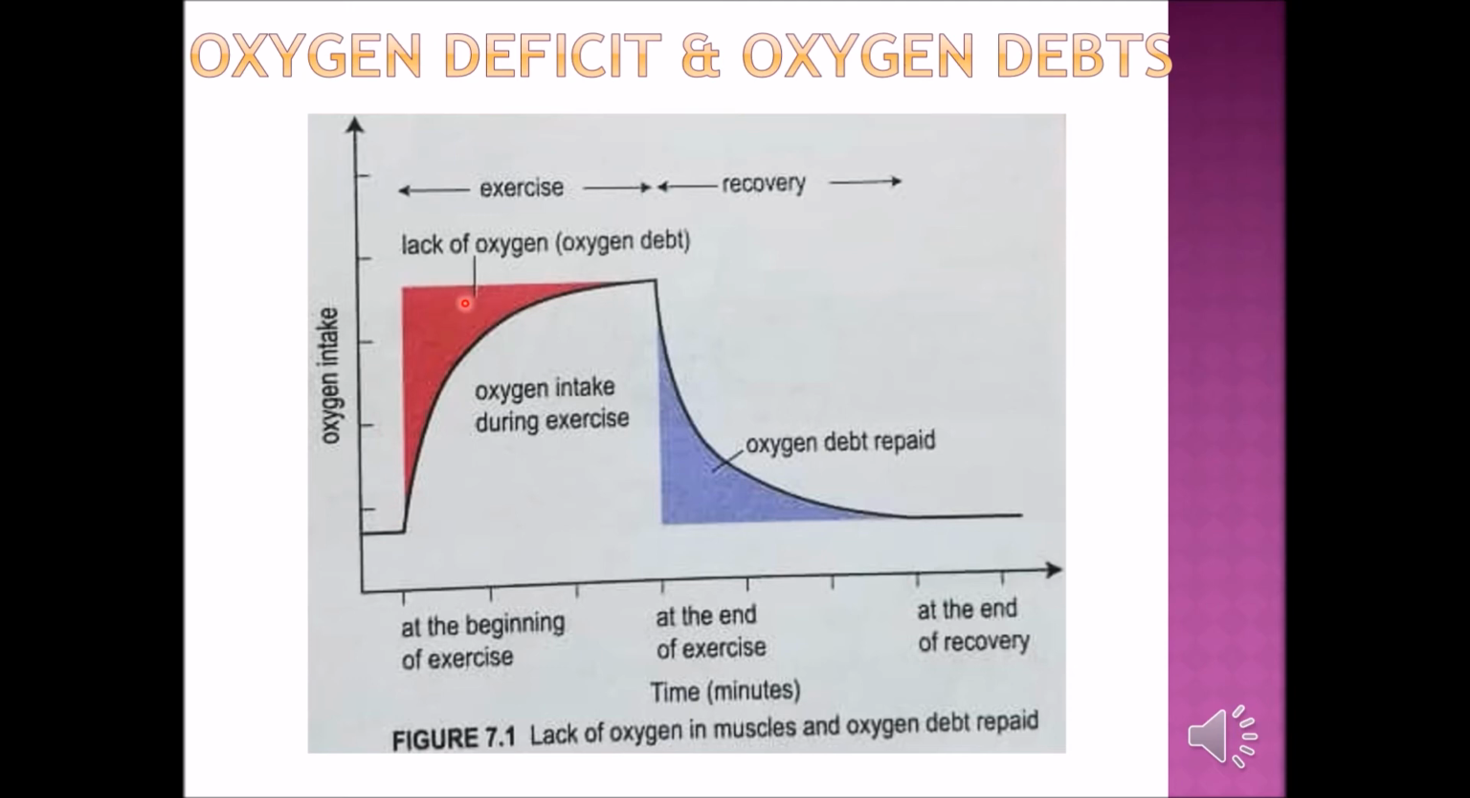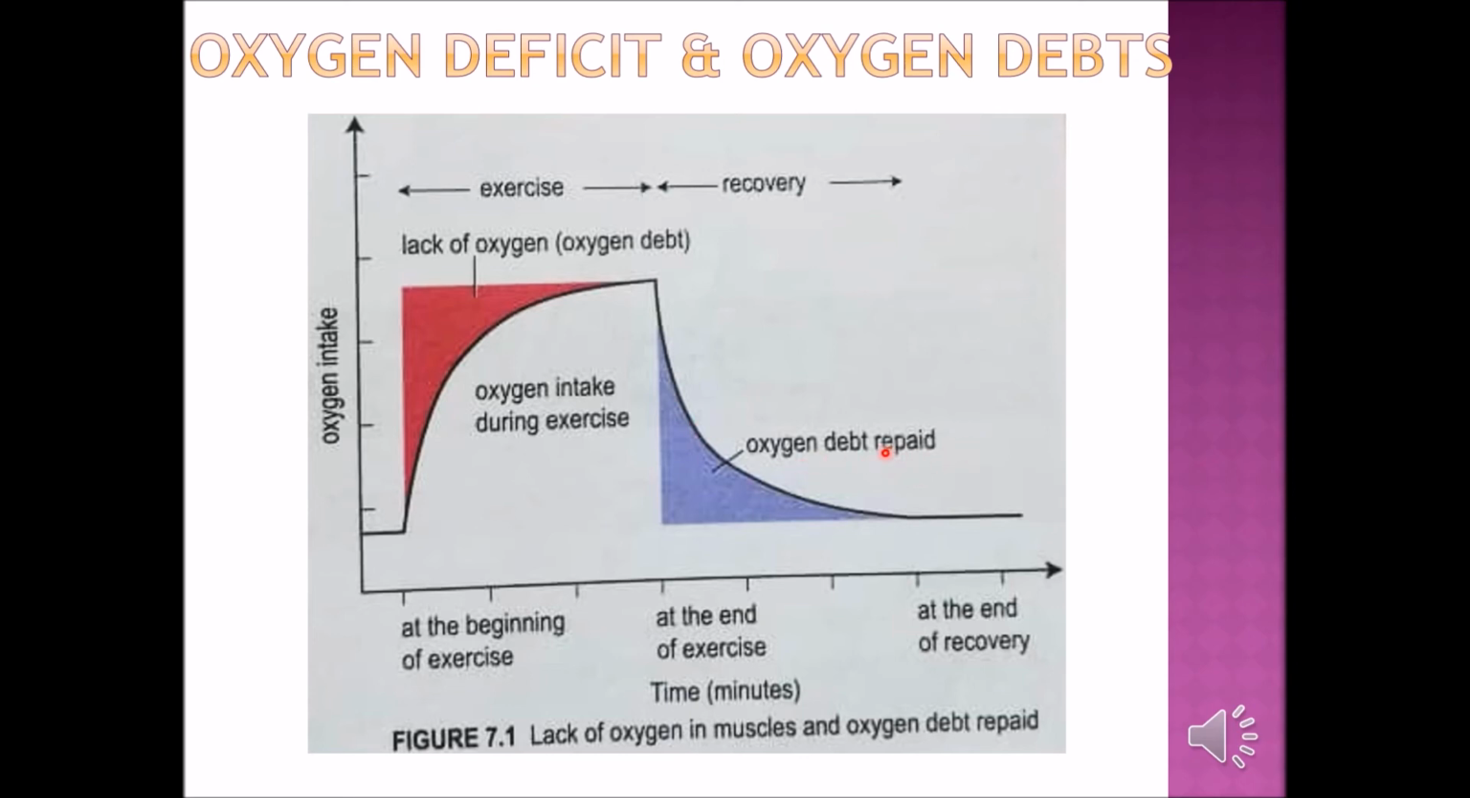After that, when you stop exercising, you will still breathe quite fast. It is slowly decreasing, faster than normal, but slower than during the time when you do exercise. That means the amount of oxygen is decreasing, but still you are breathing faster than normal. So that is the time where we pay back the oxygen. So this is the oxygen that is repaid.